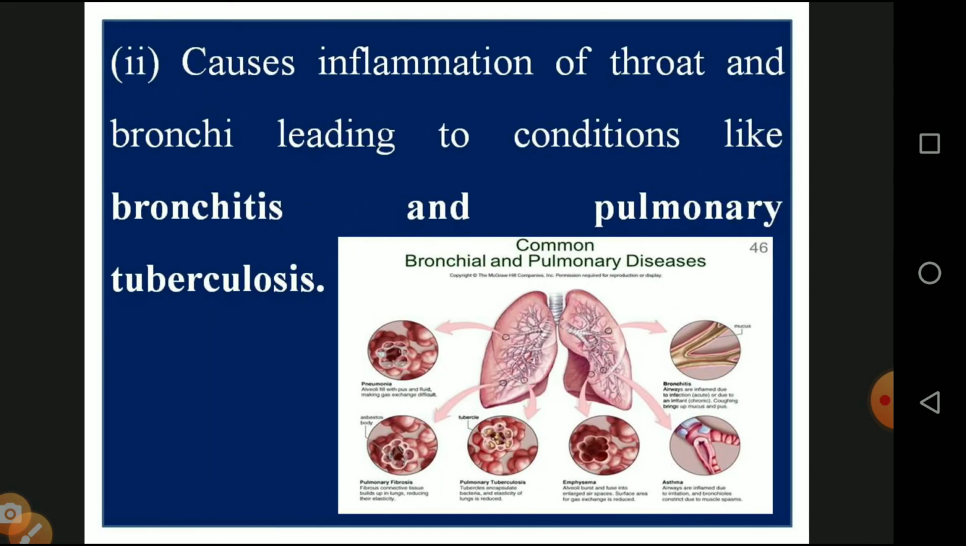And the second one, it causes inflammation in the throat and bronchi, leading to bronchitis and pulmonary tuberculosis. It is a kind of TB. The diagram is given below. It causes problems in the throat region and the bronchi, which is the windpipe. They are connected with the two lungs and the alveoli get a problem, and finally there is a lack of oxygen and tumorous cells develop in the lungs. The person can die.